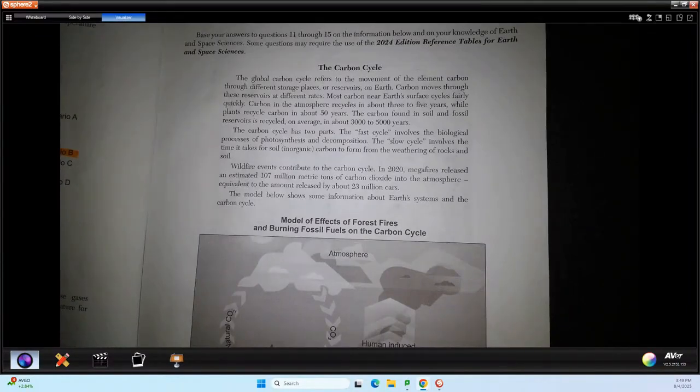All right, questions 11 through 15. It says base your answers on information below and your knowledge of Earth space science. Some questions may require the use of the reference table. So we're moving on to a new cluster. They're introducing the carbon cycle. So they gave us some background information.